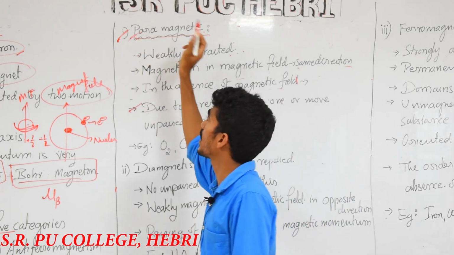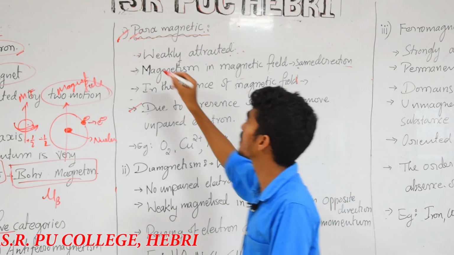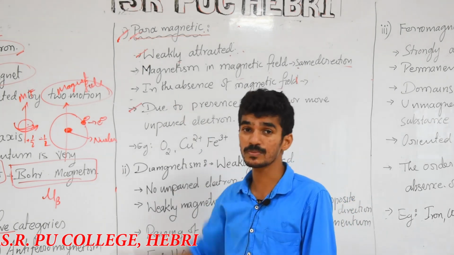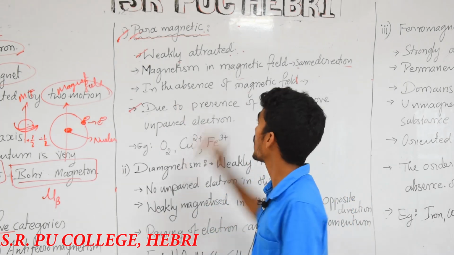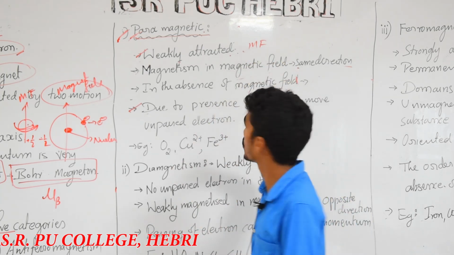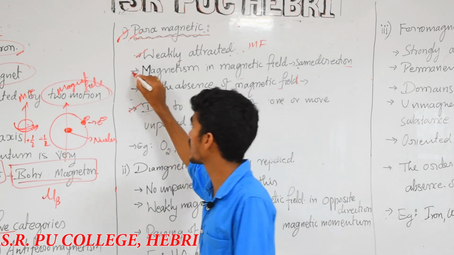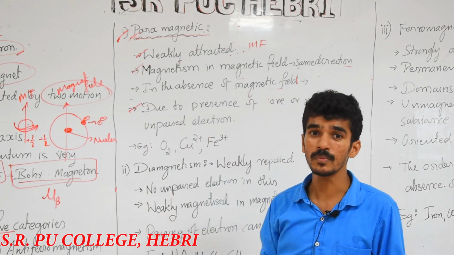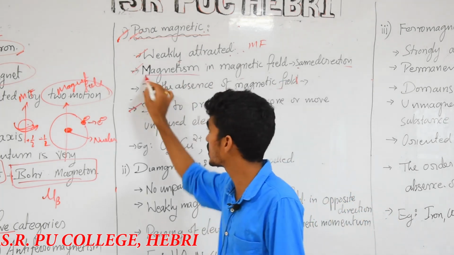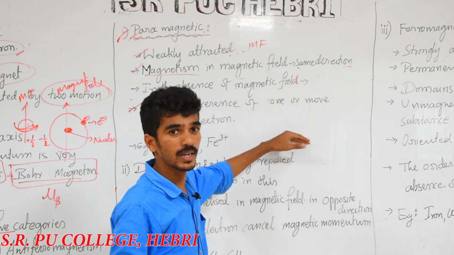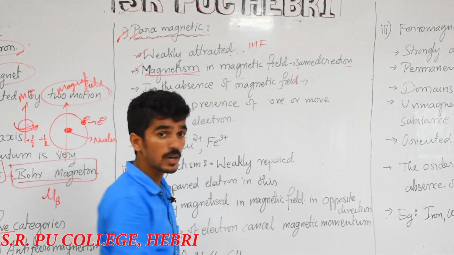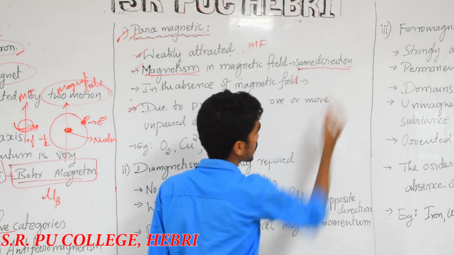The first one is paramagnetic. In a paramagnetic substance, we can say it is weakly attracted by the magnetic field. If a substance is weakly attracted by a magnetic field, it is a paramagnetic substance. The next point is that the magnetism is in the same direction as the magnetic field. Whatever direction you give to the electron or substance, the magnetic property will be in the same direction.